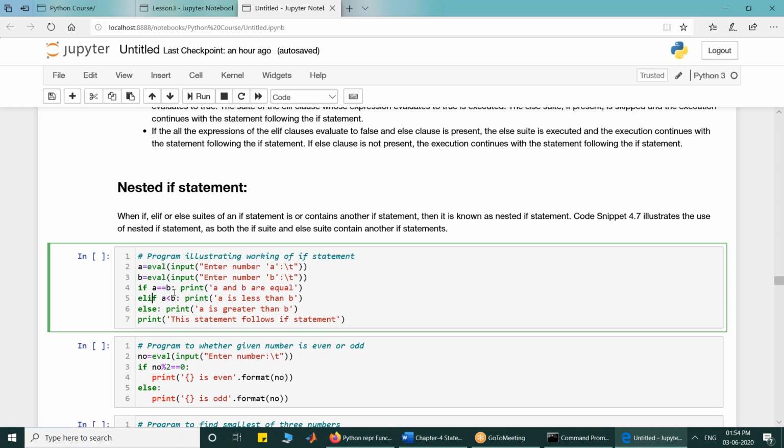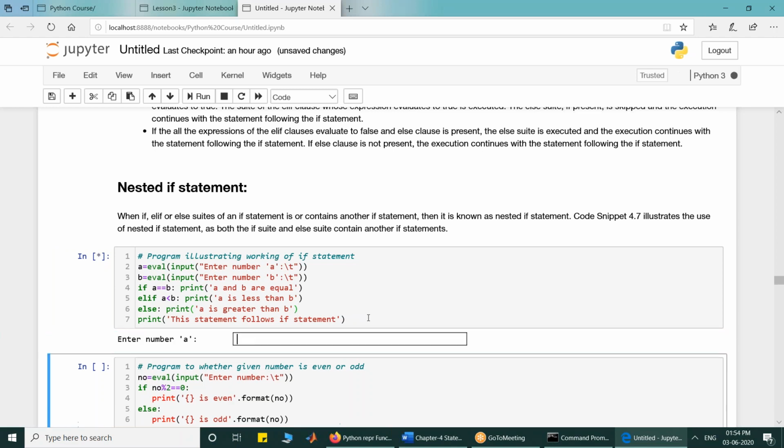If A is not equal to B, the elif clause's expression is evaluated. If it evaluates to true, its suite is executed. If it evaluates to false and no other elif clause is present, then the else suite is executed. And this is the statement present next to the if statement.